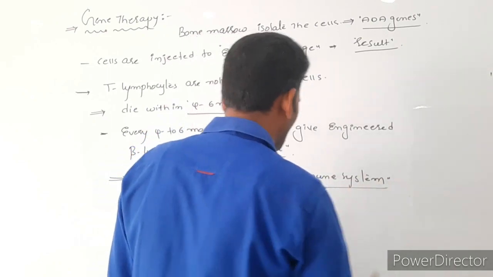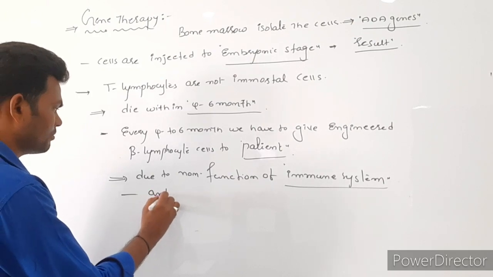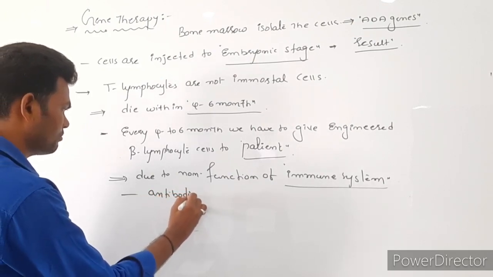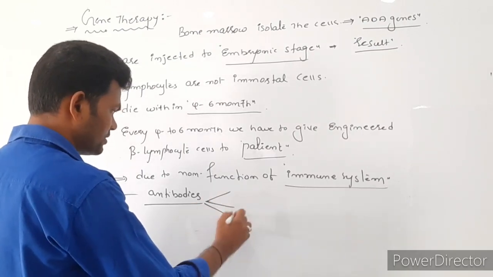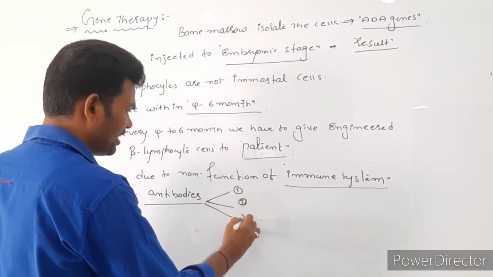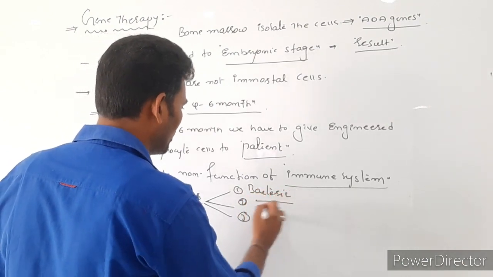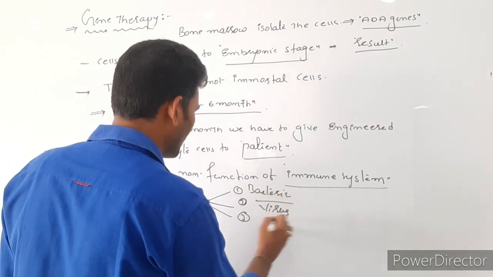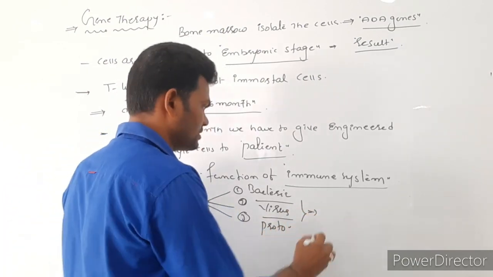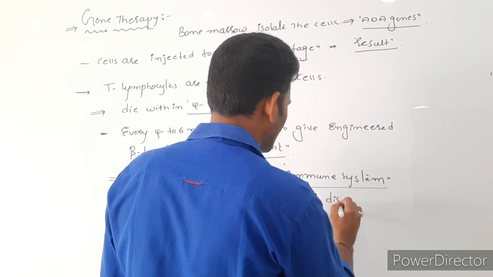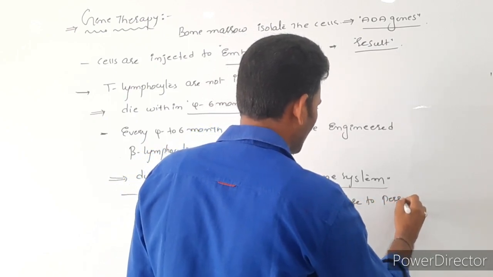So once the immune system is going weak, it is unable to produce antibodies. Antibodies are not produced. Then any pathogen, maybe bacteria, virus or protozoans, can easily cause disease to the person.